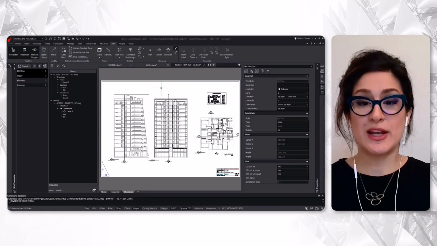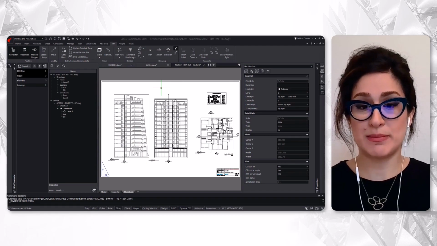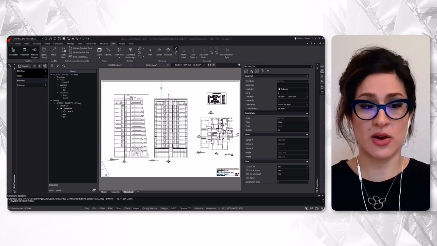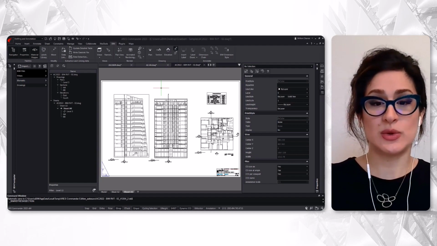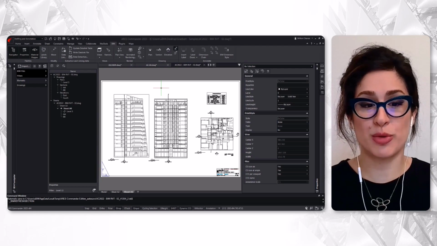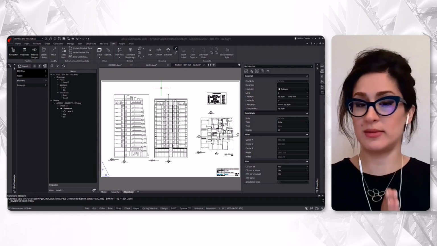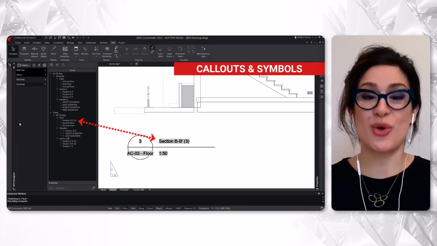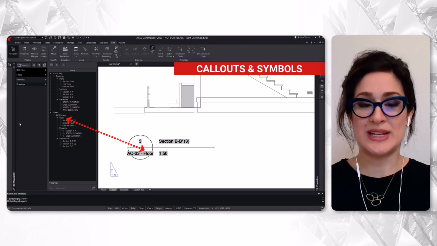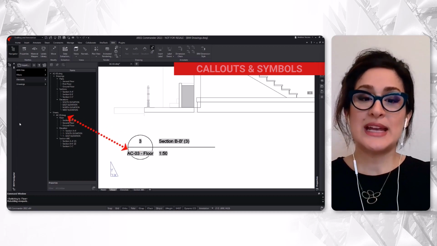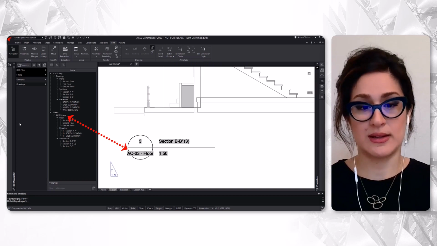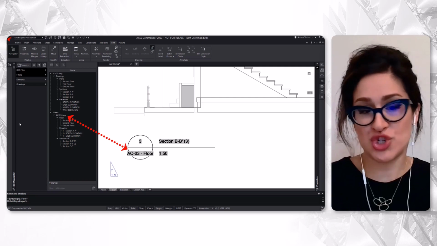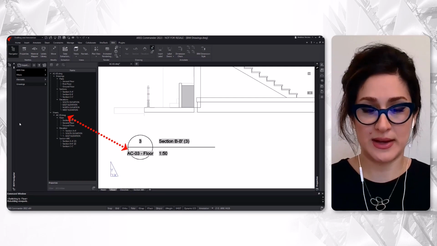RS Commander will create a new DWG file added to the Sheet Set Manager as an external reference. Using sheet sets, you can create a large number of BIM drawings and your project will stay well organized. RS Commander is also automatically creating callouts when you insert BIM drawings on sheets. It's not only saving time, but also avoiding a lot of mistakes. Because if you change any of the names in the future, the callouts will all automatically be updated in your drawings.